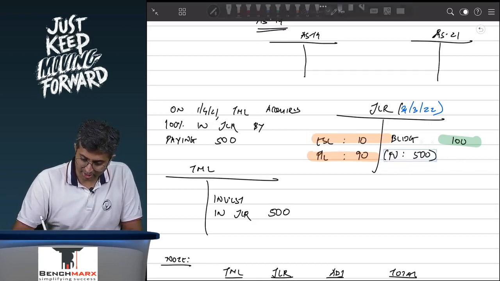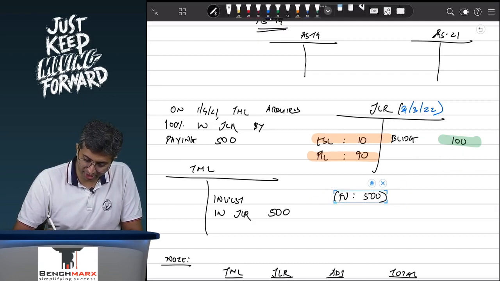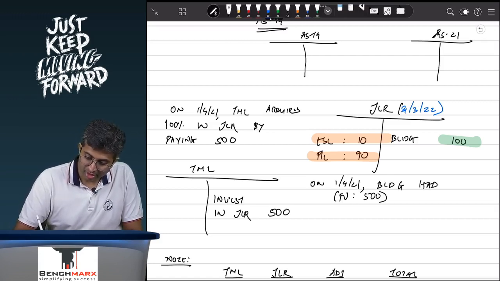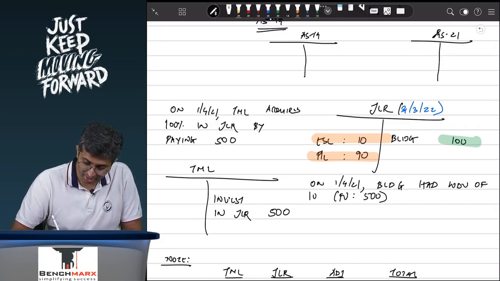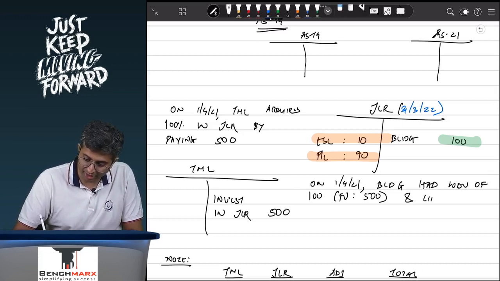You were given that on 1st April 21, that is the date of acquisition, the building had a WDV of, let us say 100, fair value of 500, and useful life of 10 years.